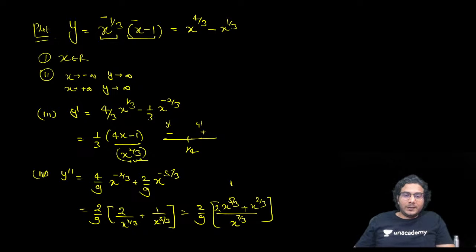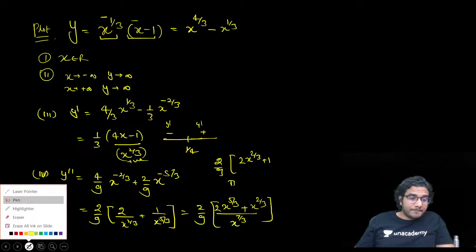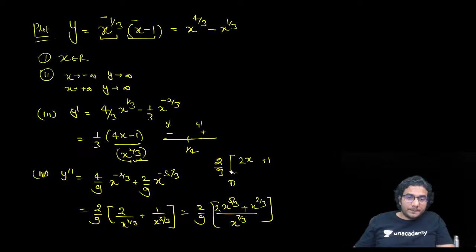Basically, finally, you can write like this. I should have written it earlier. 2 by 9 and 2 times x raised to 1, sorry, x raised to 1. 2x plus 1 divided by x raised to 5 by 3.